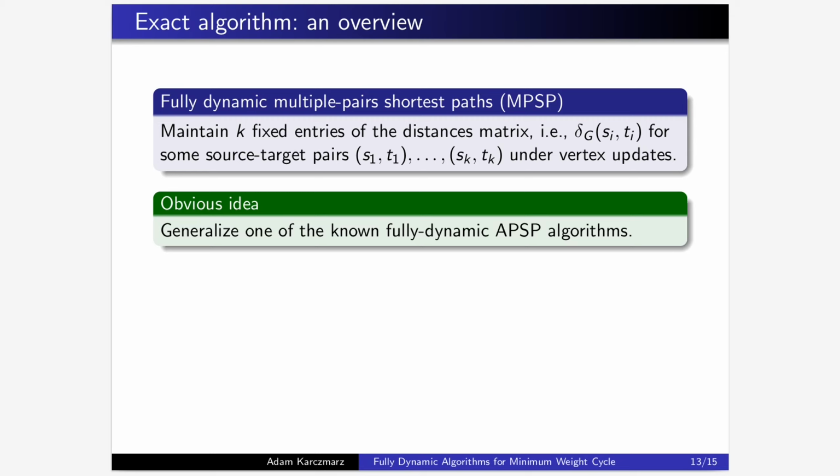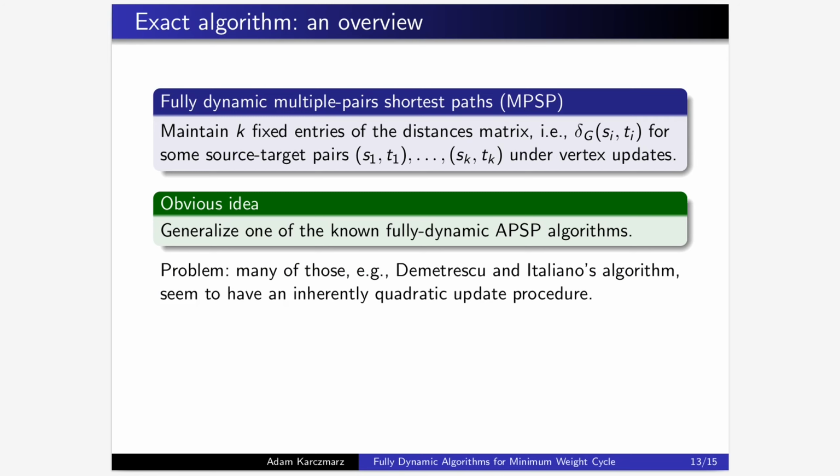The obvious idea to solve this problem is to generalize one of the known fully dynamic APSP algorithms. Unfortunately, many of those, like the algorithm of Demetrescu and Italiano, seem to have an inherently quadratic update procedure that computes paths in an inductive way and thus may require operating on all the n squared source target pairs and not just the k pairs of our interest.